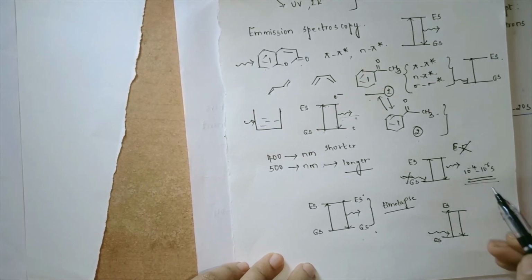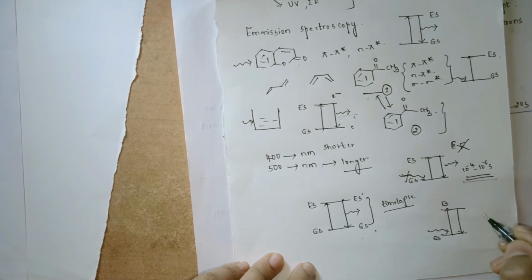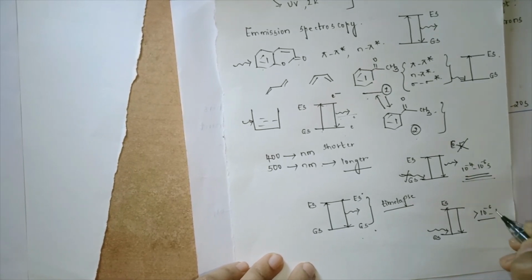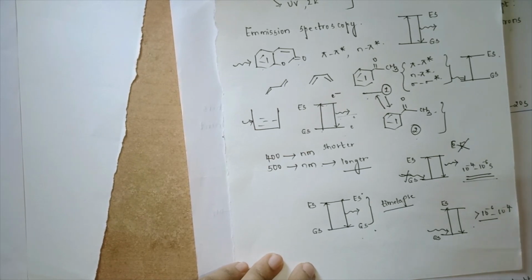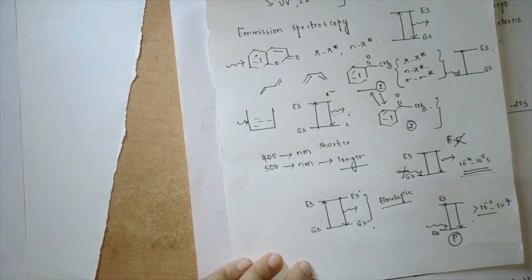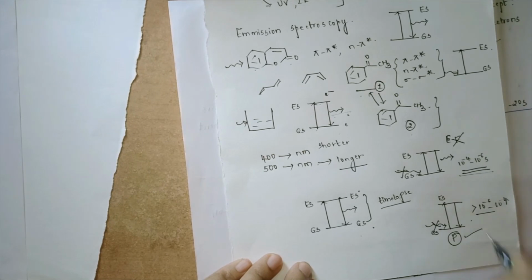So what is the time gap for fluorescence? 10 raised to minus 4 to 10 raised to minus 6. If this time gap increases beyond this, that is, more time is taken, then this phenomenon is called a delayed fluorescence phenomenon, or it is also called phosphorescence.